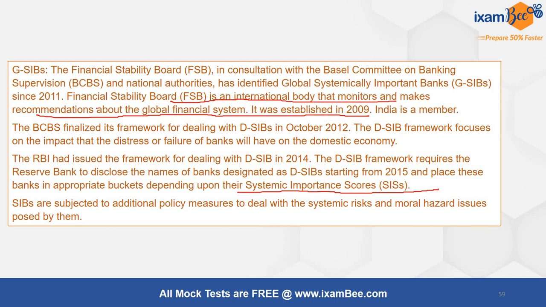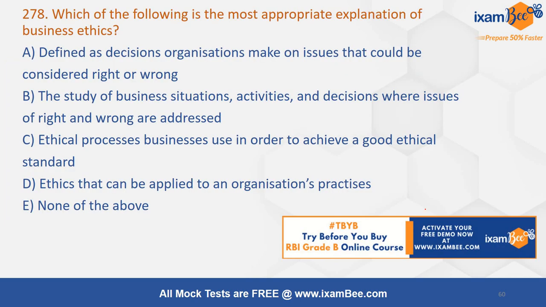India is a member of the Financial Stability Board. The Financial Stability Board, in consultation with the Basel Committee on Banking Supervision and national authorities, has identified global systemically important banks, GSIBs. On a similar line we have domestic DSIBs, which are subject to additional policy measures to deal with the systemic risk and moral hazard issues posed by them.